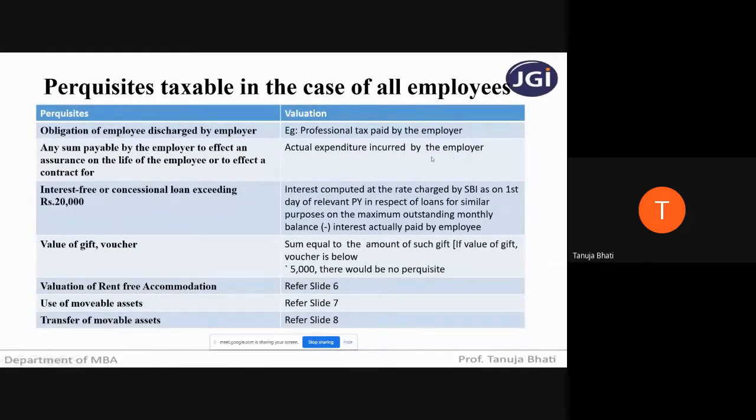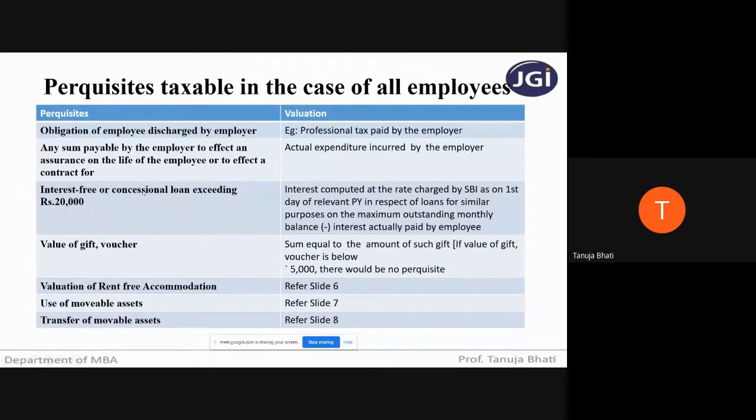So what is the amount of premium that the employer is actually paying? That should be added to the income from salaries in respect of such employee. So in simple terms, students, this is a non-monetary benefit given to an employee. So you have to just convert the non-monetary benefit into a monetary benefit, and such monetary amount you have to take in the outer column in the computation of income from head salaries.